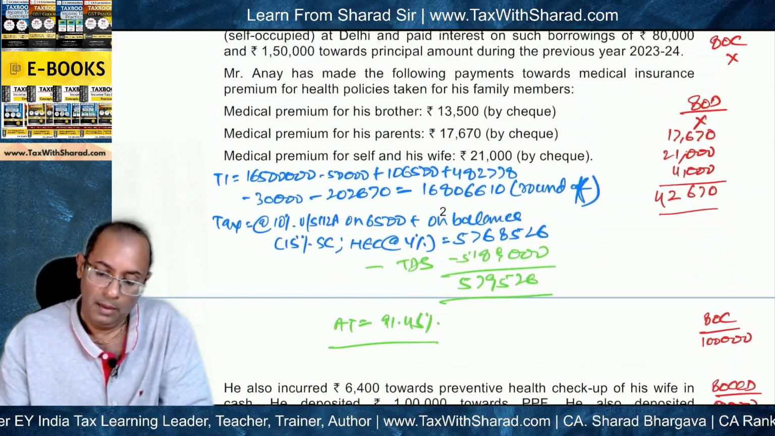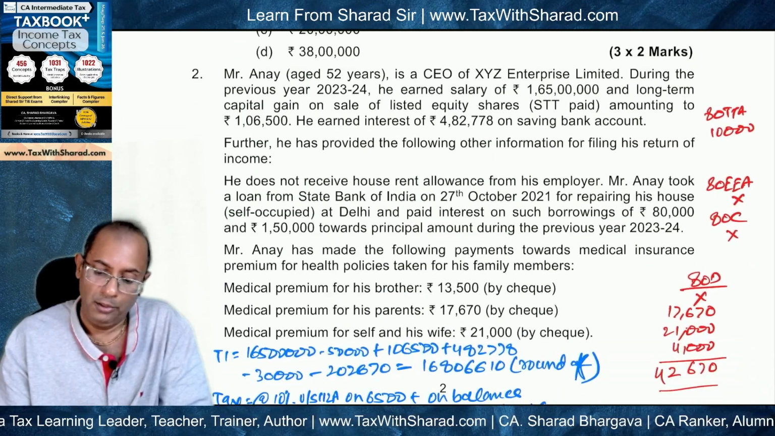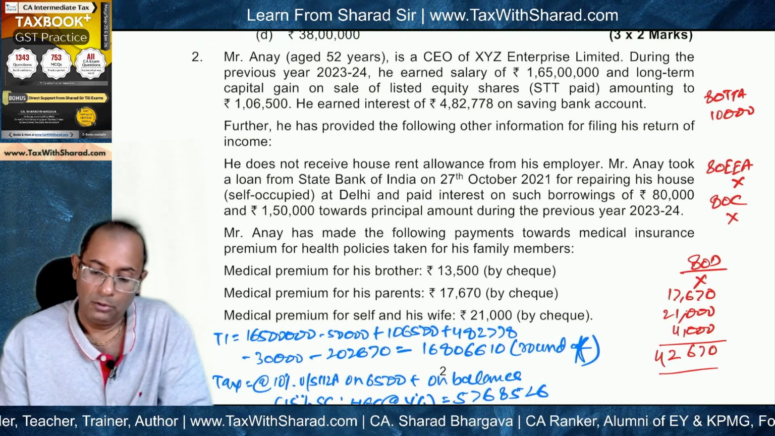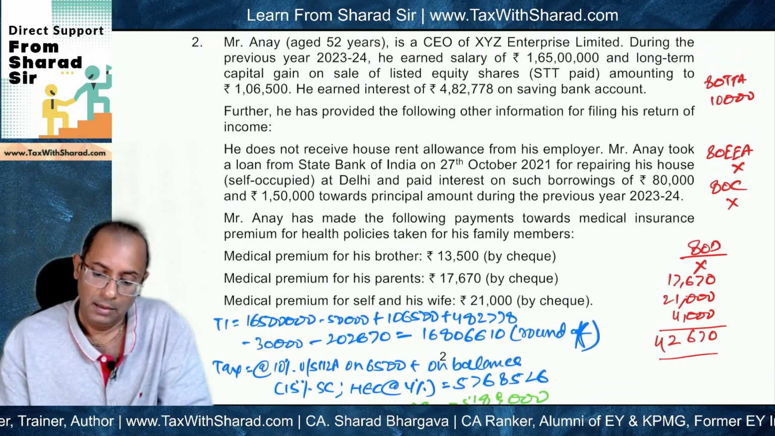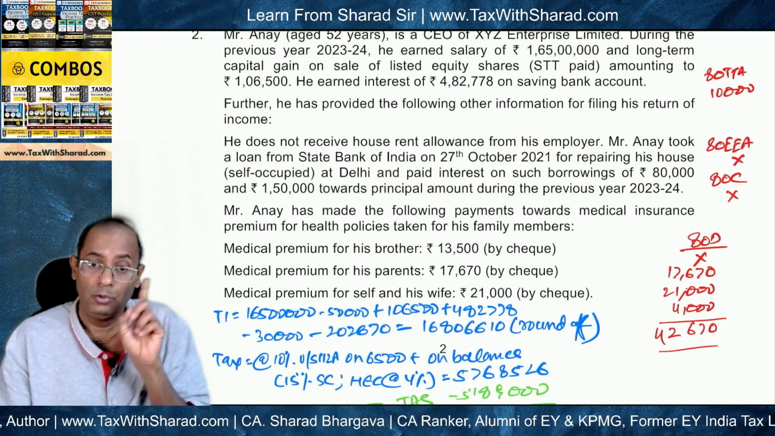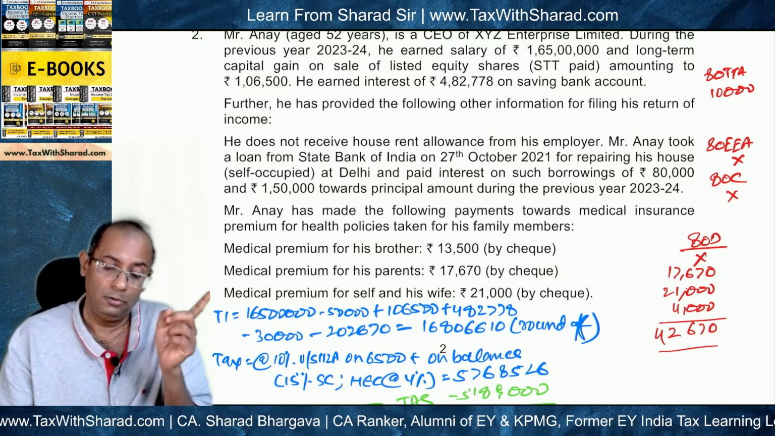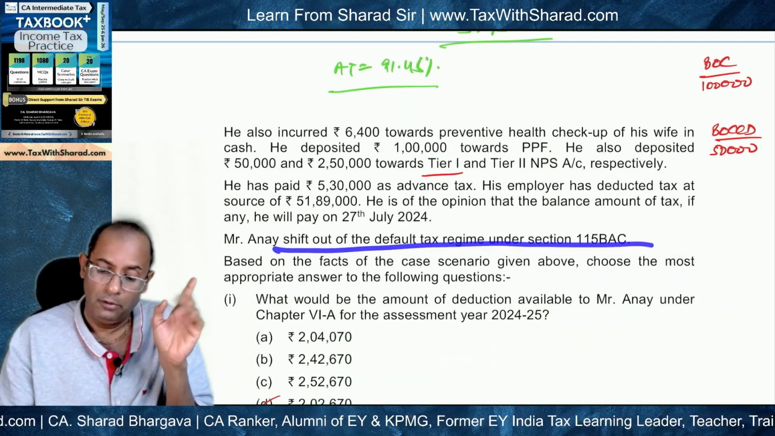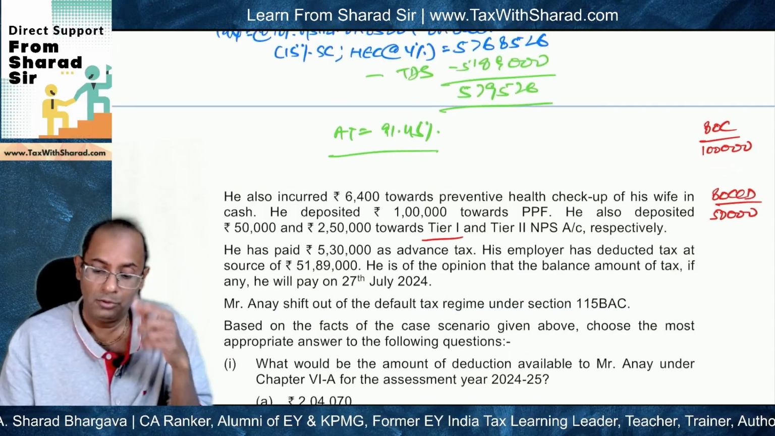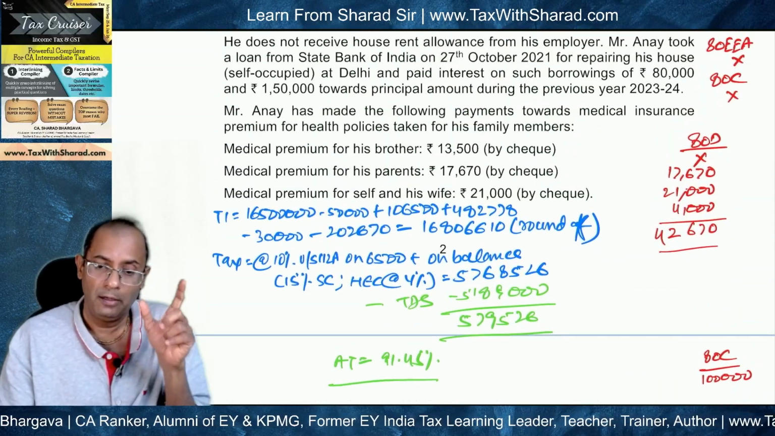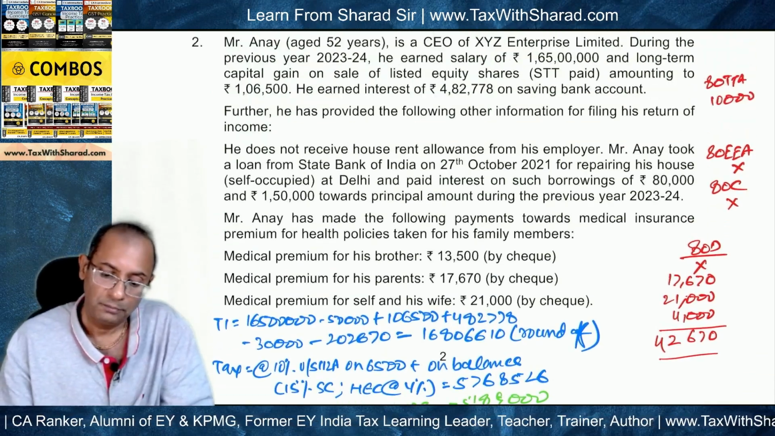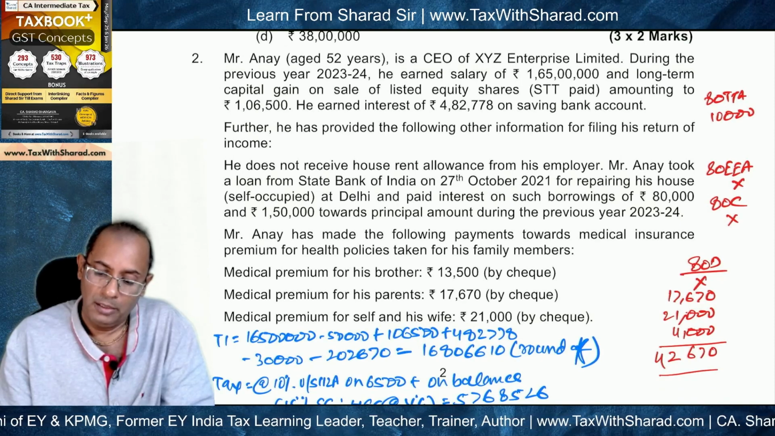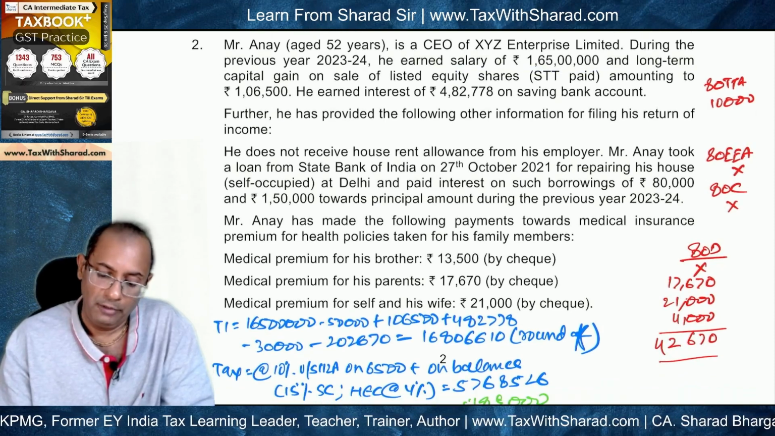question. And now for this, we need to figure out the amount of advance tax which is payable. For that, we need to compute the amount of advance tax. And for that, we need to first figure out the amount of total income, and then we need to compute the tax on total income at the rates in force. And since Mr. Anay has shifted out of the default tax regime, the optional tax regime becomes applicable. So we need to compute the total income as well as the rate of tax as per the optional tax regime. So if we look at the question, the first amount of income is salary of 1 crore 65 lakh.